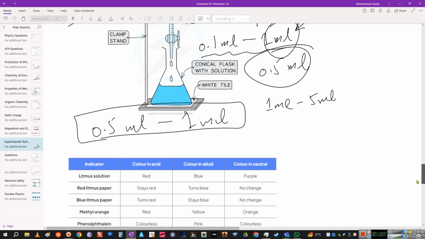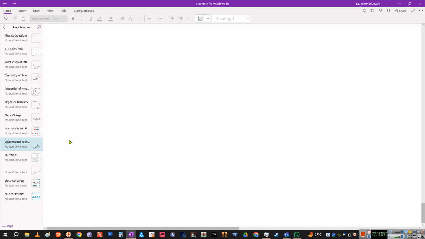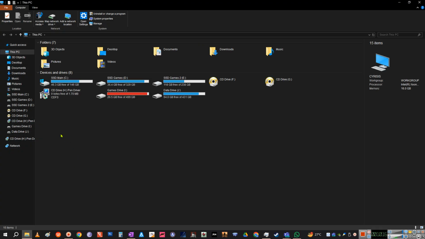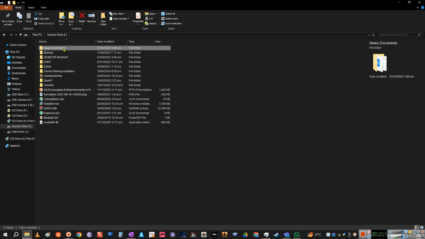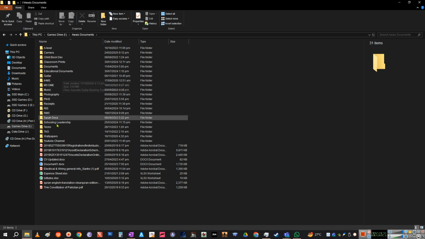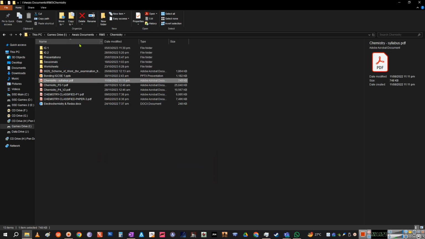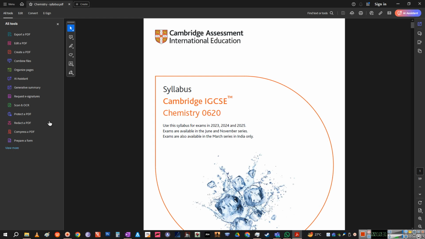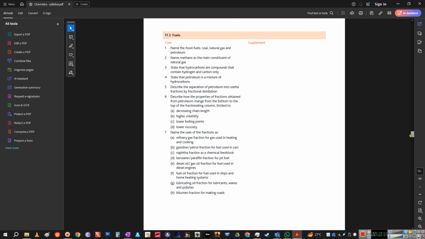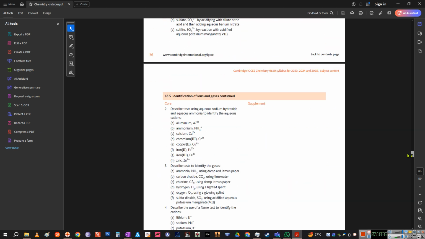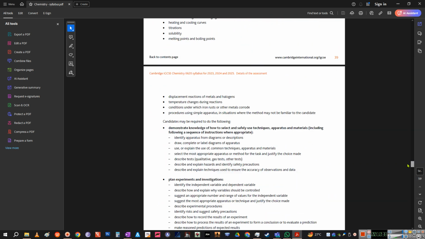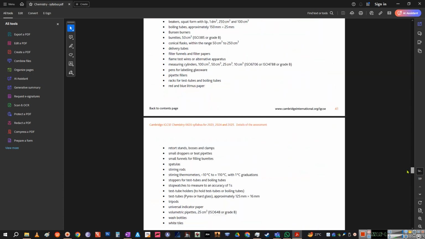And ranges, I told you, what are the common ranges for pipettes. I told you, you have to please memorize these. I will show you the list. It's not that I'm just giving you some useless, boring talk. Unfortunately, it is part of your syllabus, and you should know this. So I'm going to refer to the syllabus. You actually have to memorize some of these. Just a moment, where is it?